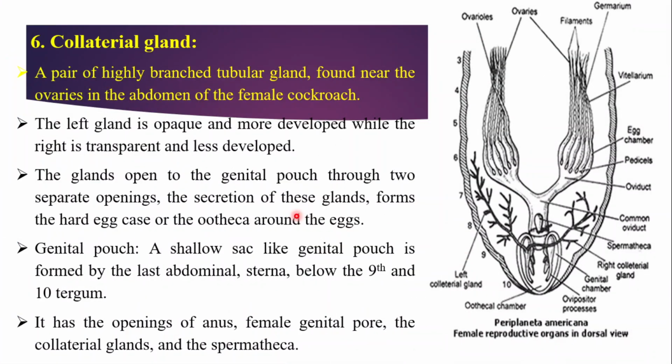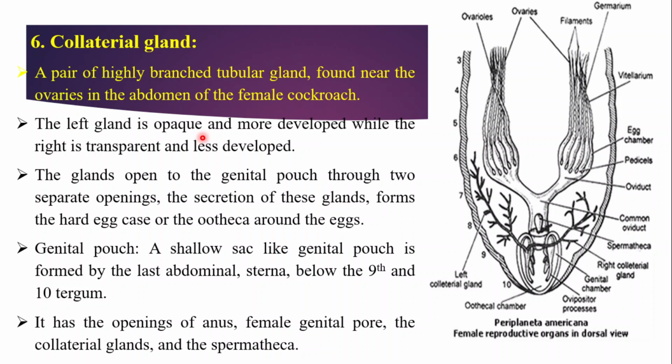The fifth organ of reproduction is the collateral gland. This dark colored, branched structure is the collateral gland. So what is the function of this collateral gland in the female reproductive system of cockroach? A pair of highly branched tubular glands is found near the ovaries in the abdomen of the female cockroach.